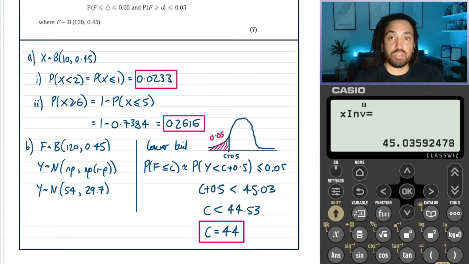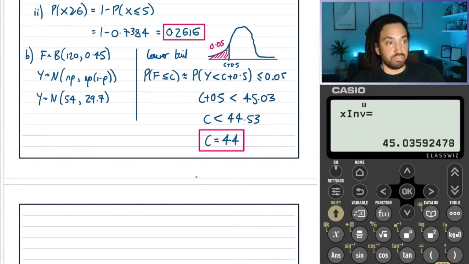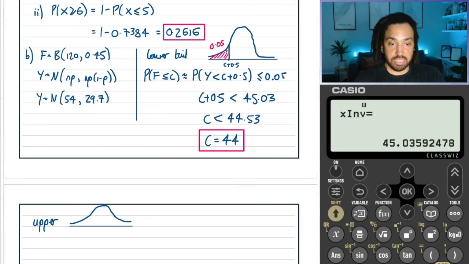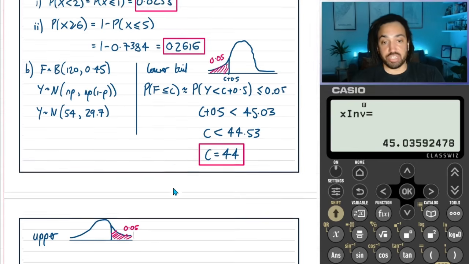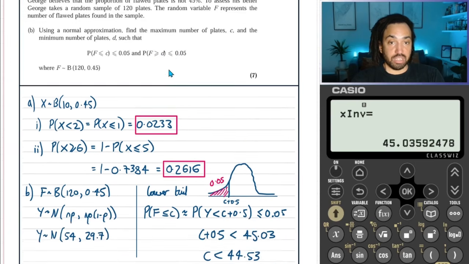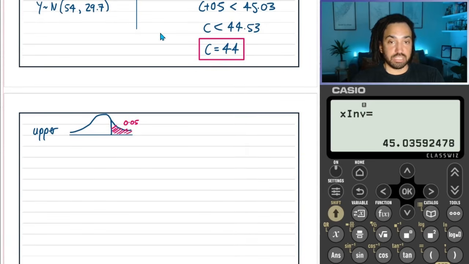Okay, right, now we need to do that all over again, but now for the upper tail, which is even more tricky. So we'll start down here, and we'll say upper tail, and we'll do our normal distribution curve. And again, like that. And this time we've got a line here, and we're saying that the upper tail needs to be, again, 5% or greater than 5%. So it needs to be in that red region, because it says that we need to find a d value such that it's greater than or equal to d. And again, that's going to give us an area of 5%.